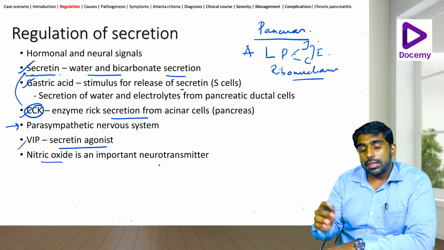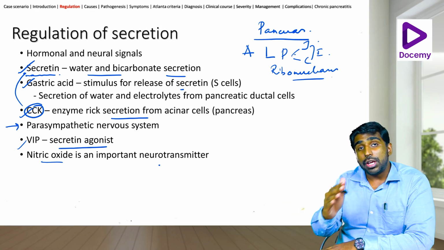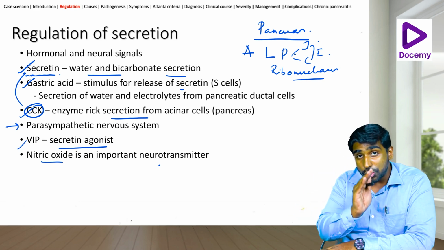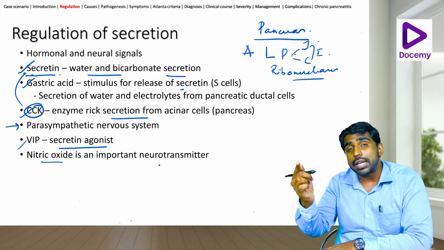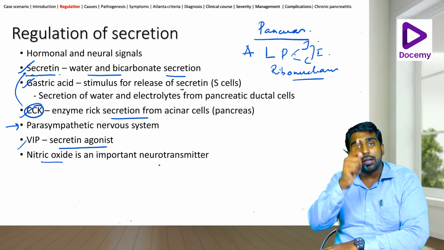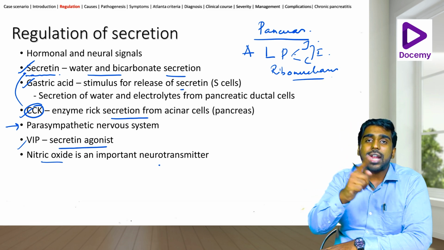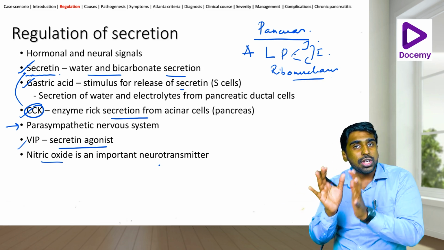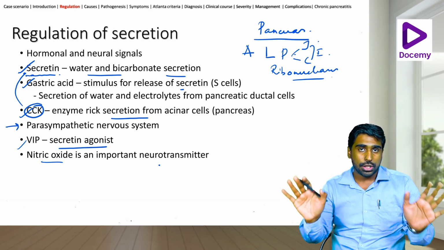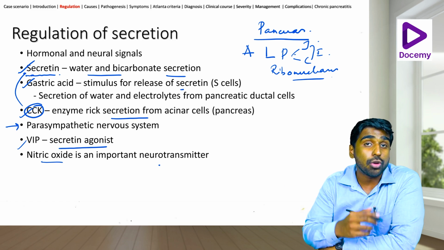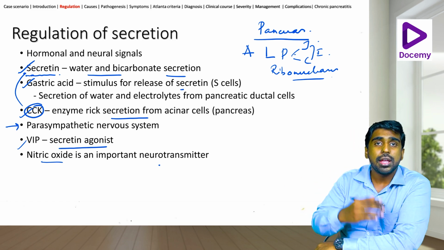So then how does this release occur? We know of an enzyme called enterokinase, which is released from the duodenal mucosa. This goes and activates the trypsinogen. It cleaves the lysine-isoleucine bond, and that gets converted into trypsin. Now, trypsin once activated activates all the other enzymes. This is in short the mechanism of how the enzymes are released from the pancreas.